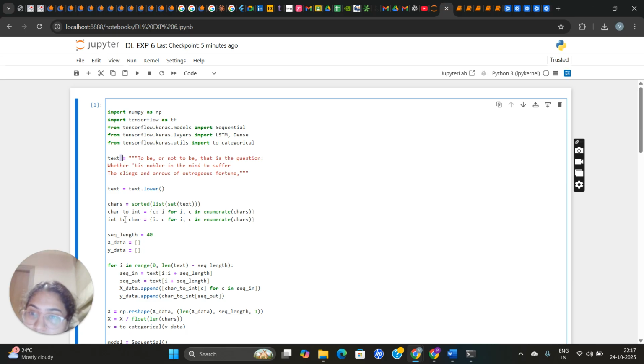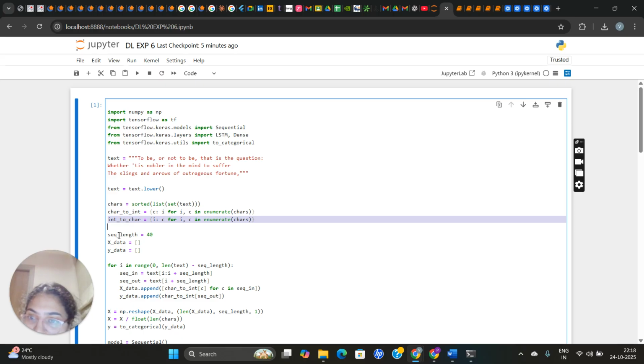So here we have created the mappings. Chars is the list of unique characters in the text. Char to int maps the characters to integers, and int to char maps integers to characters. So that is used for generating text later. This mapping converts text into numbers for the LSTM to process.